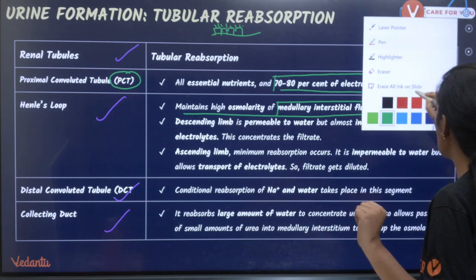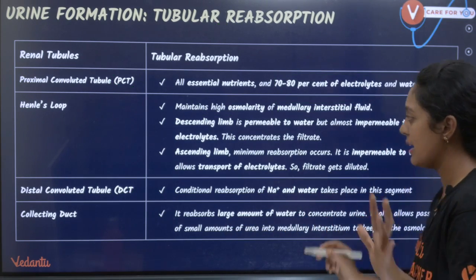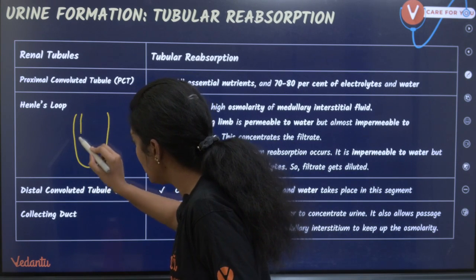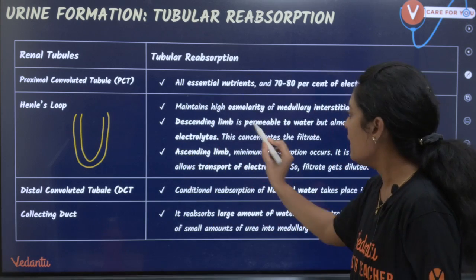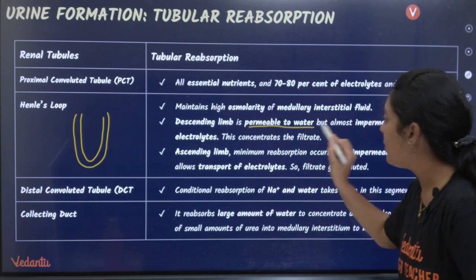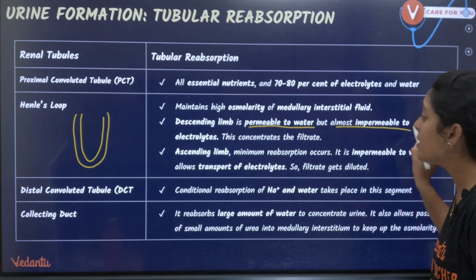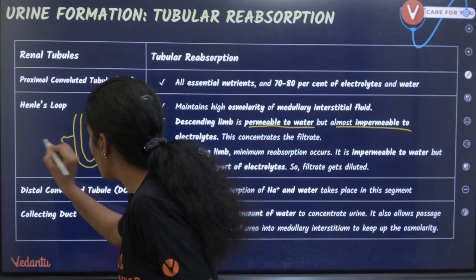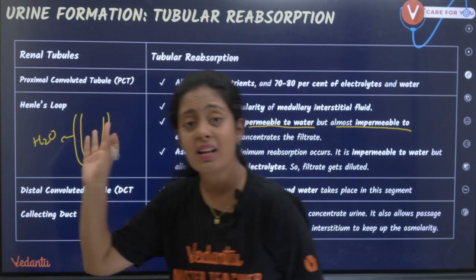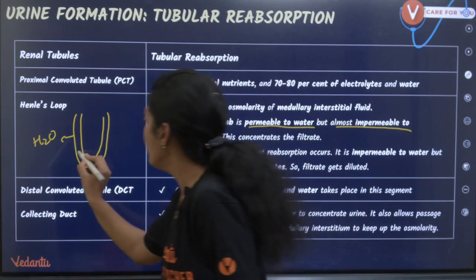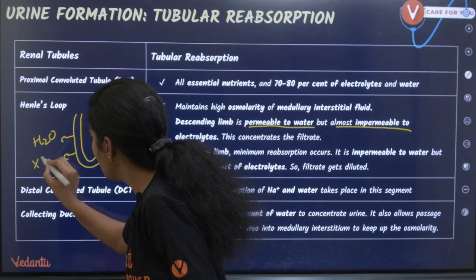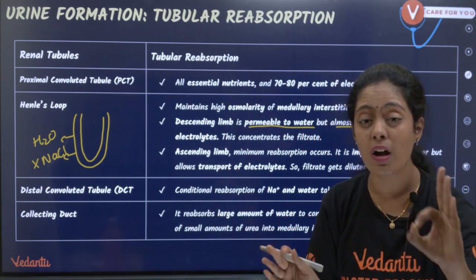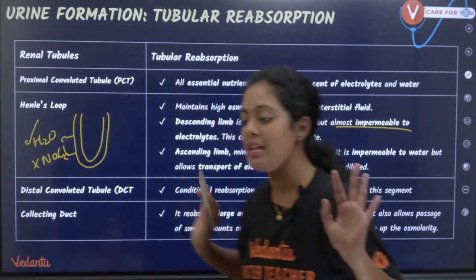Okay, இப்போ நான் சொல்ல போற விஷயத்தை ரொம்ப ரொம்ப கவனமா கேளுங்க. Okay, I think all of you know you have descending limb and ascending limb. Correct? So what are they telling? The descending limb is permeable to water but almost impermeable to electrolytes. அப்படினா என்ன? The water can come out. Water is permeable, whereas the electrolytes like NaCl are not permeable. NaCl cannot come out. Only the water is reabsorbed.